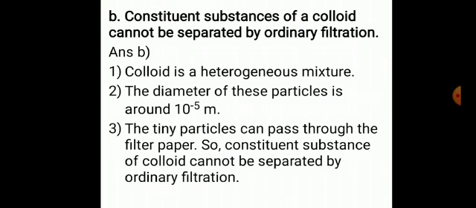Constituent substances of a colloid cannot be separated by ordinary filtration. Answer: a colloid is a heterogeneous mixture. The diameter of its particle is around 10 raised to minus 5 meter. The tiny particles can pass through the filter paper. So constituent substances of a colloid cannot be separated by ordinary filtration. The particle size of a colloid is 10 raised to minus 5 meter, and this particle can easily pass through the pores of filter paper, and therefore the constituent substances cannot be separated by ordinary filtration.